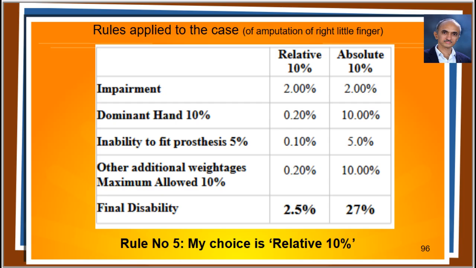In absolute 10% approach, this disarticulation would have had 10% for dominant hand, 5% for inability to fix the prosthesis, 10% additional weightage for neuroma and infection. The absolute values are directly added to the impairment, and the total disability can go up to 27%.